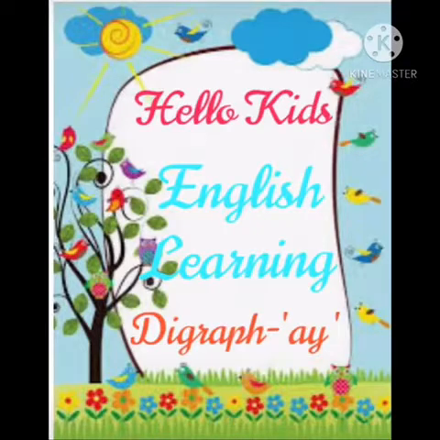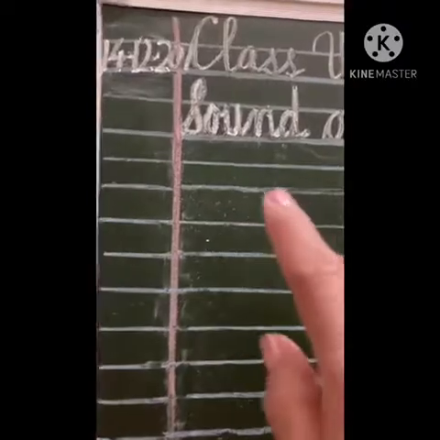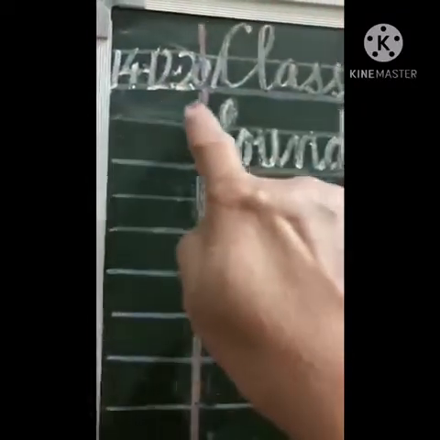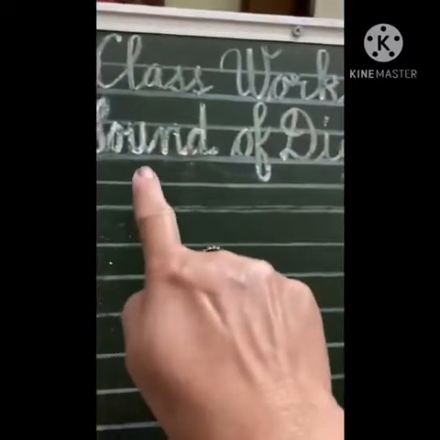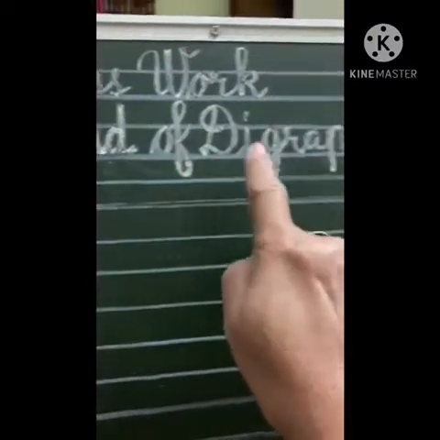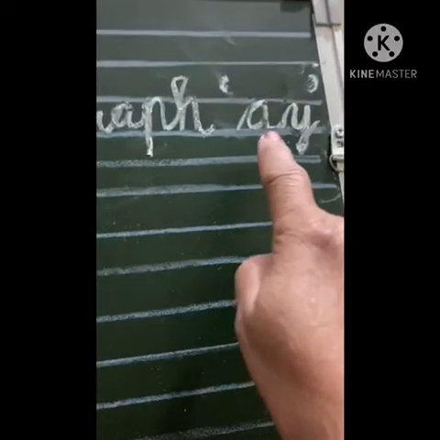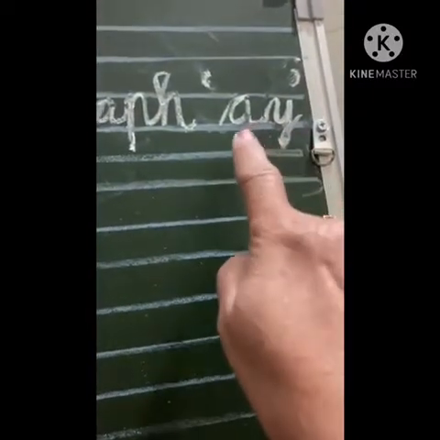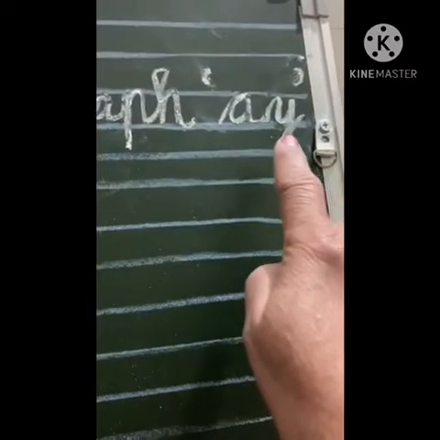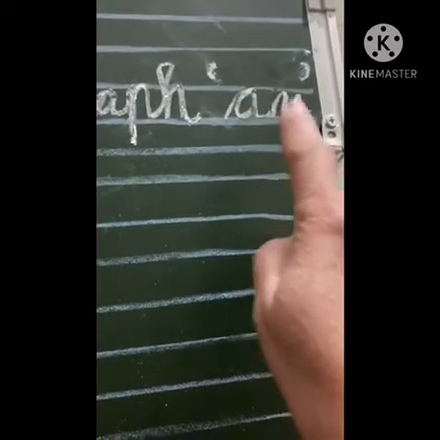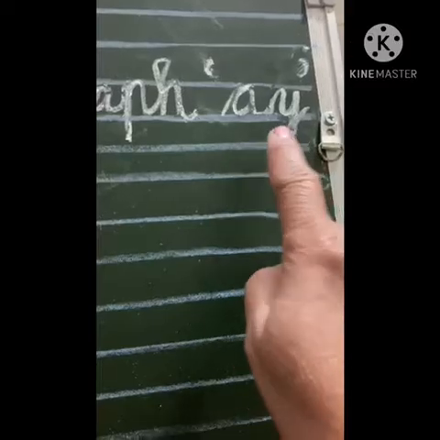Hello kids, in today's English learning we are going to take up the next digraph, a combination of vowel and consonant, AY, and the sound is A. As usual kids, you are supposed to write the date, classwork and put the heading, sound of digraph. The next digraph is a combination of vowel and consonant, and together it again gives the sound A, like AI, it again gives sound A.